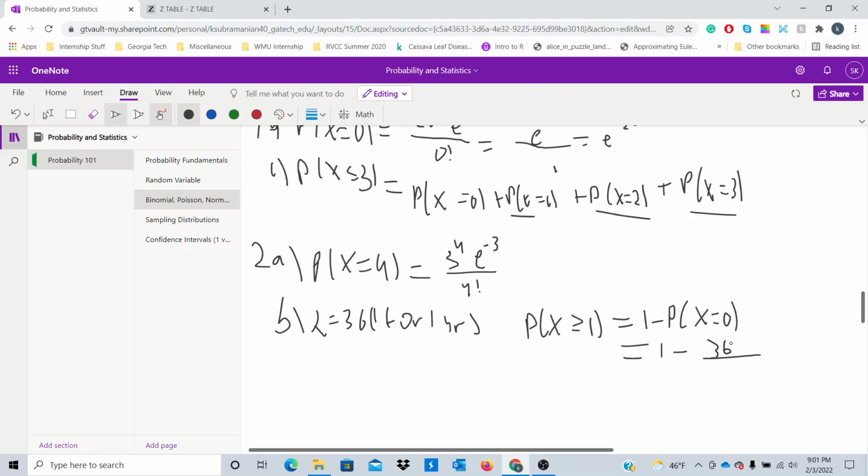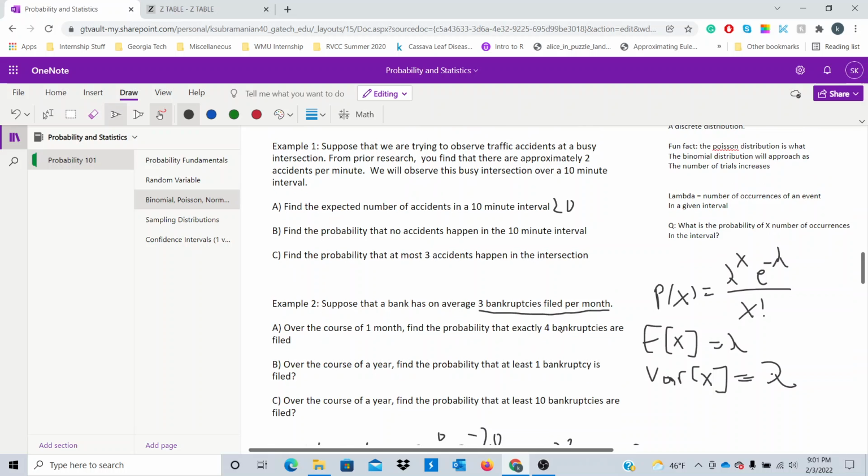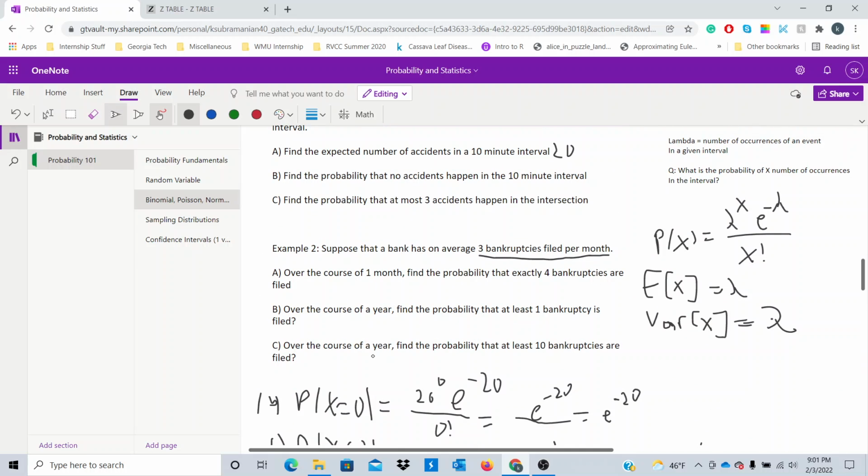So 1 minus the probability of x equals 0 would be 1 minus 36 to the 0 e to the negative 36 over 0 factorial. So this will be the probability of at least 1 bankruptcy. So you can see e to the negative 36 is an extremely small number. So it's pretty likely that at least 1 bankruptcy is filed in the course of the year, right? So that takes care of 2b.